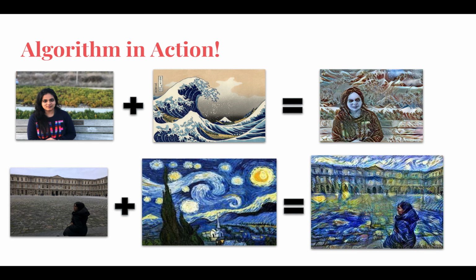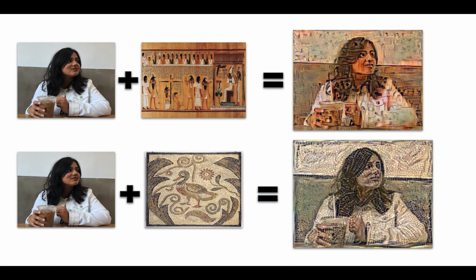As you can see, the images on the right are a combination of content and style of the previous two images. For the first image, I trained it for 500 iterations, and I kept changing the weights, and the ones that I found the best, I've shown here. Some more examples. The picture on the left was taken in a coffee shop. The one in the middle is from an Egyptian scripture and the Roman Empire. This gives us a completely new image on the right.